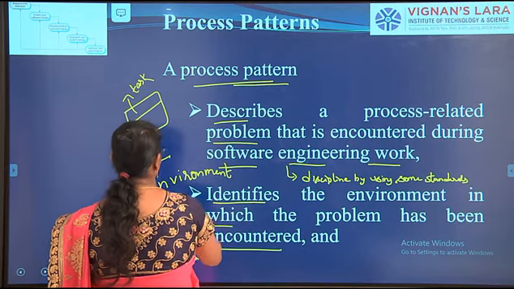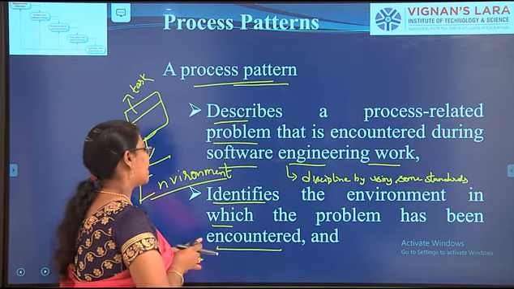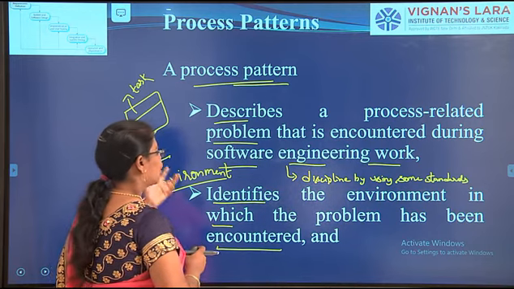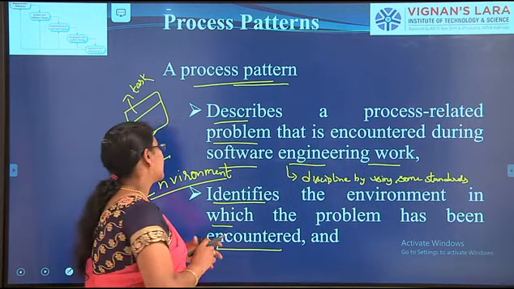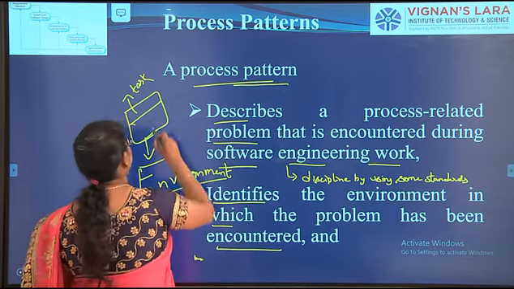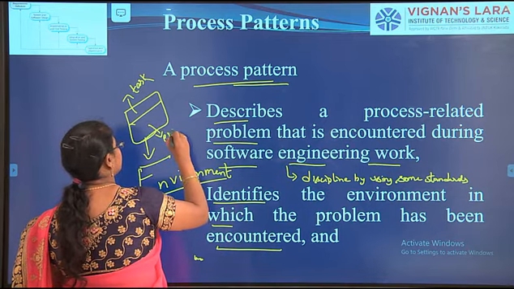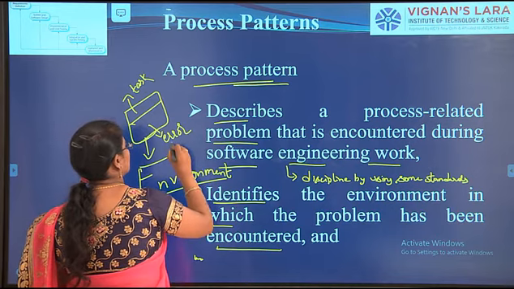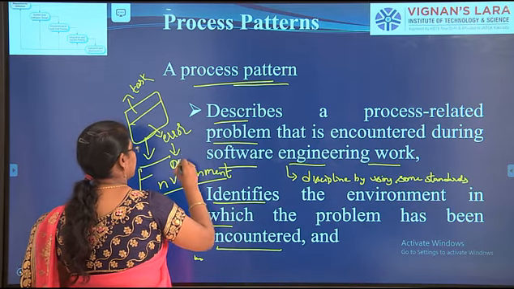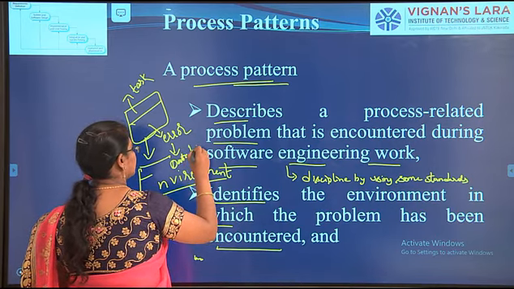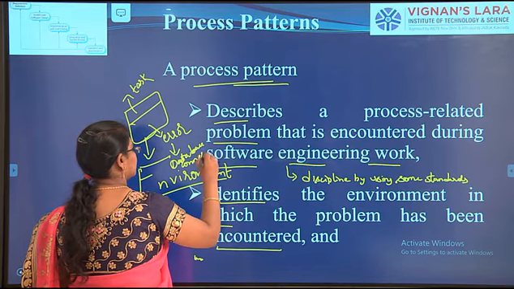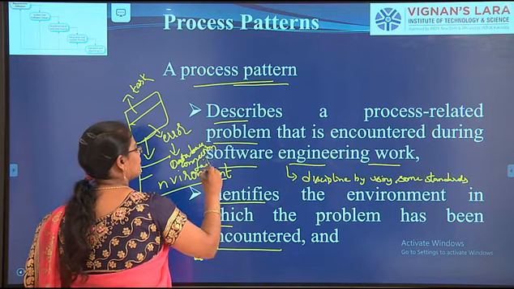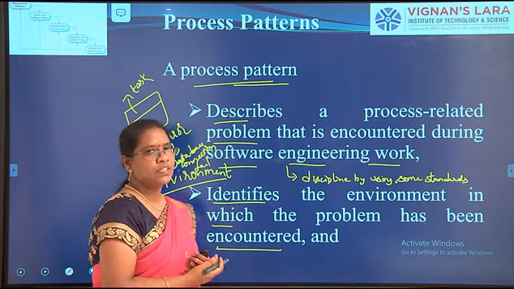In that environment, while developing this website, you will come to know some problems. Maybe you identify some error, like a database connection failed. Like this, some problems you will come across.